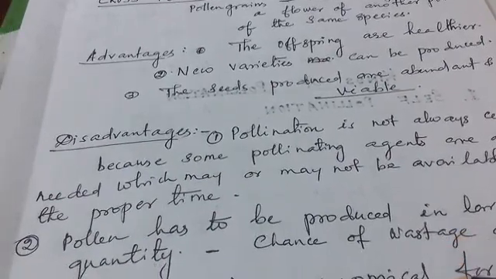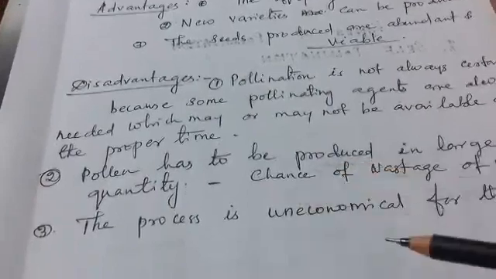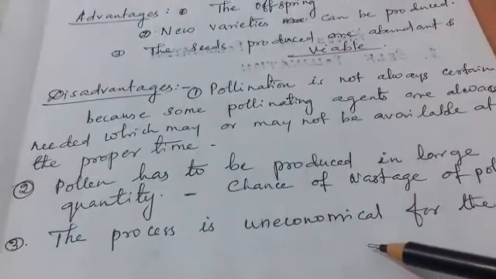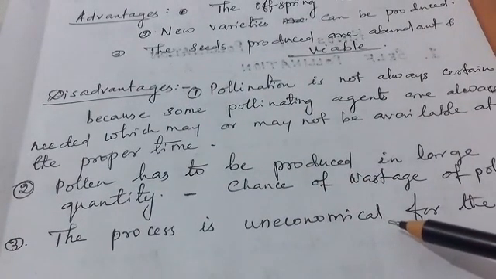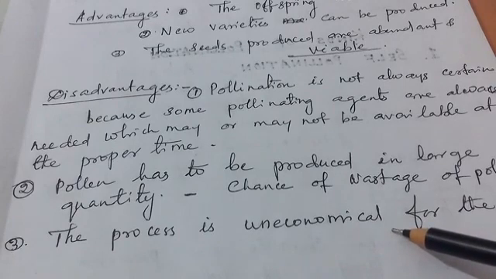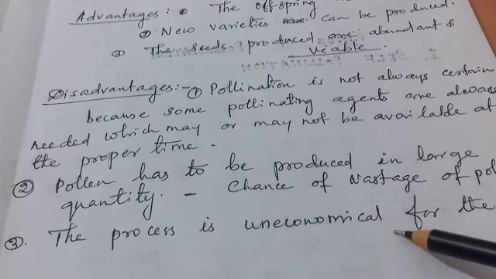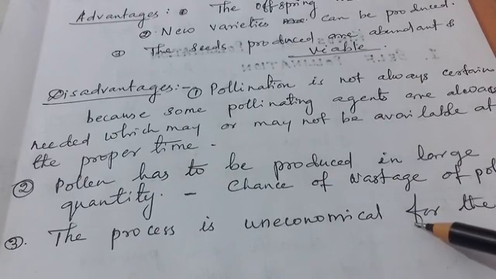Then the process is uneconomical for the plant. Why? Because the plant has to produce large showy flowers, nectar, scent, etc. to attract the pollinating agents. So it is uneconomical for the plant. These all are the disadvantages.